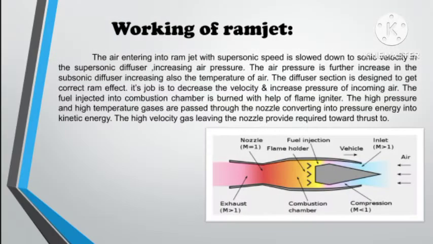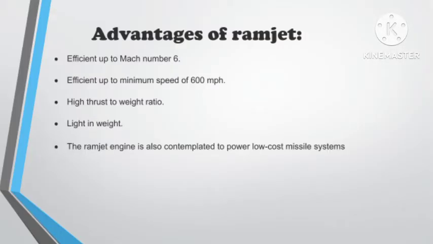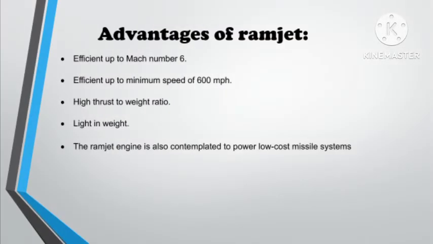Air enters the ramjet at supersonic speed and slows down to subsonic velocity in the subsonic diffuser. It increases the air pressure. Due to the pressure increase, the temperature also increases. After the diffuser, fuel is injected into the combustion chamber and burns with the help of a flame igniter. The high pressure and high temperature gases pass through the nozzle, converting the pressure energy into kinetic energy.